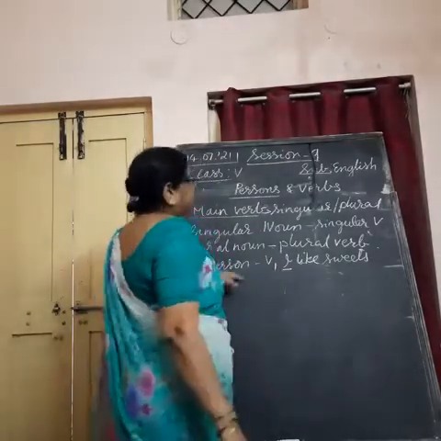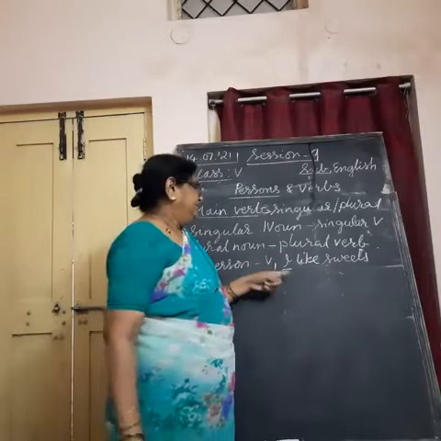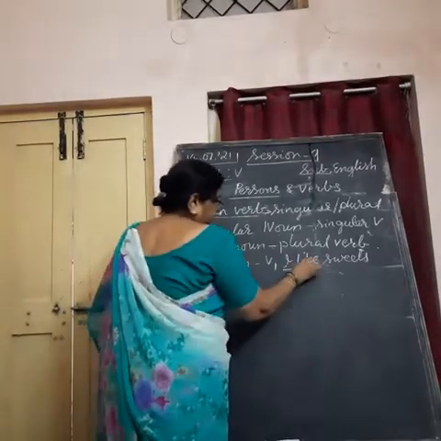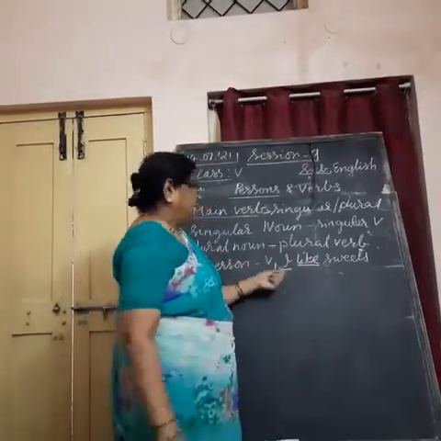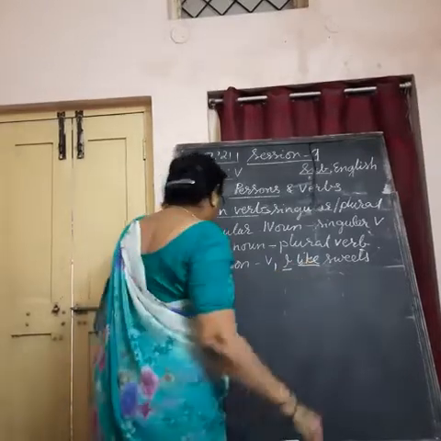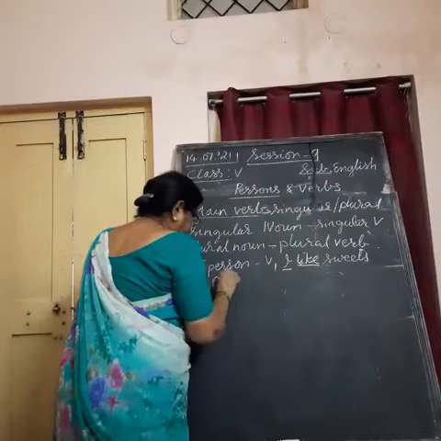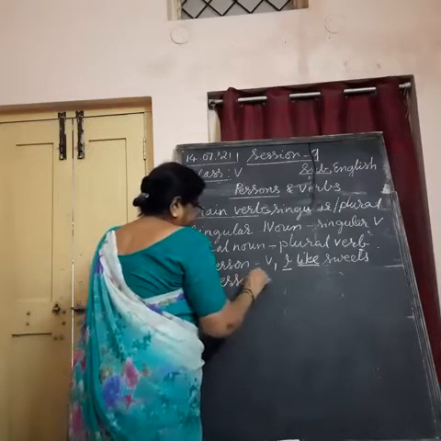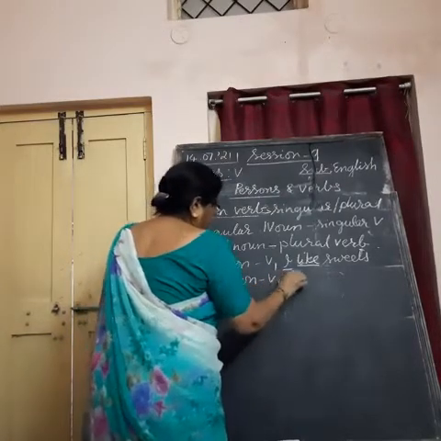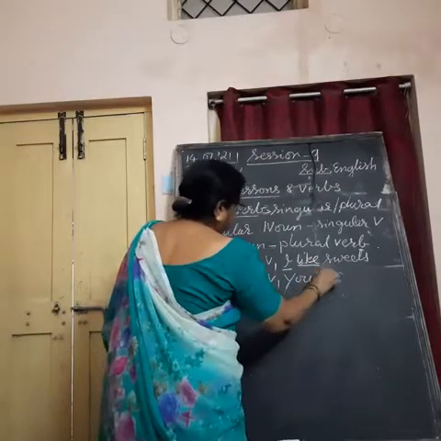So, when first person, I, and whenever you are using first person, you are using the V1 form, original root form. Understand? Second person also, V1 form.